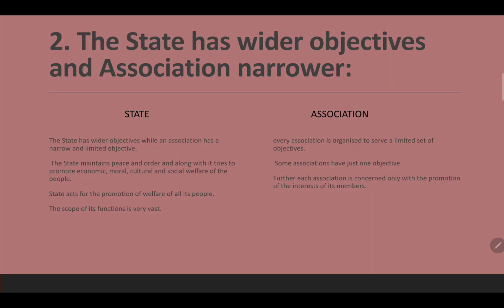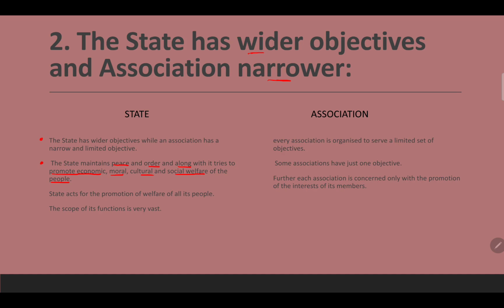So, number 2, state has wider objectives and association has narrow ones. Let's understand. The state has wider objectives while an association has narrow and limited objectives. The state maintains peace and order, along with which it tries to promote the economic, moral, cultural and social welfare of the people. So, what does the state do?